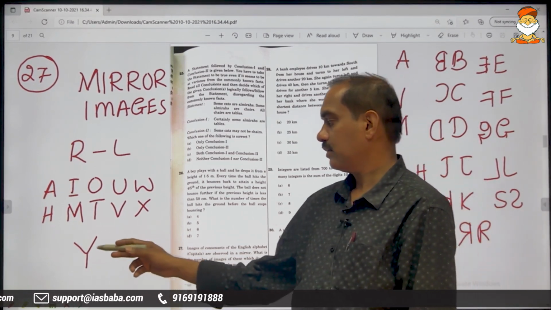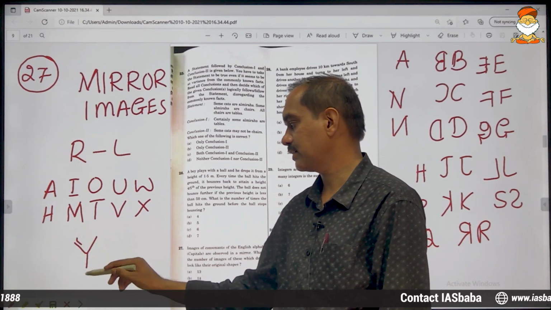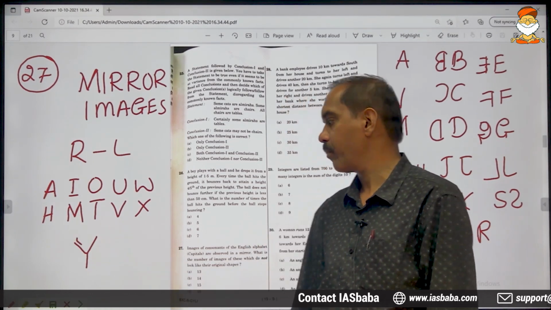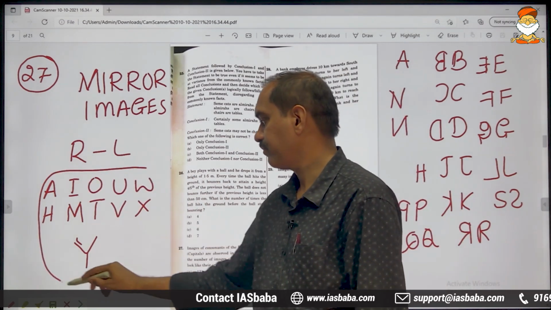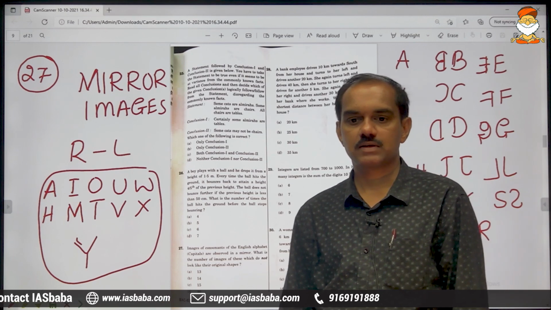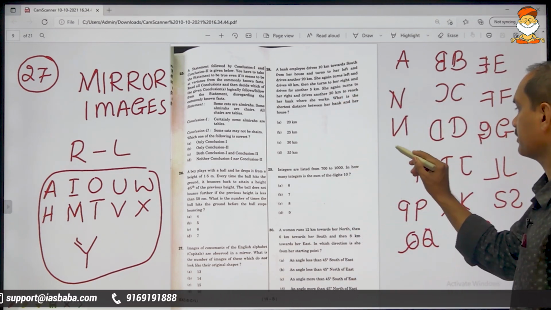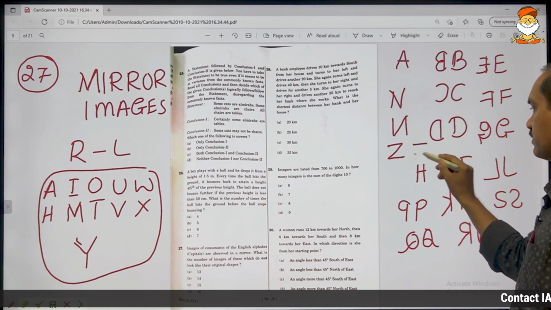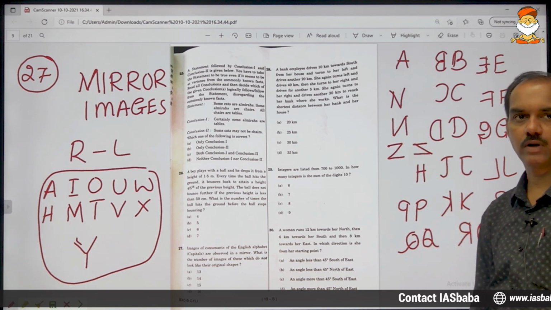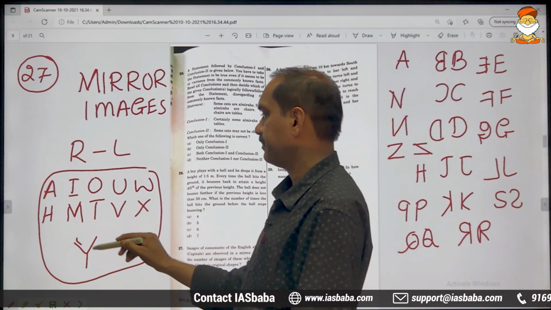Check the books. In the books, Y is printed like this. So this will also come. All these appear same in the mirror. Okay, Z doesn't appear same. Right to left will become left to right. Okay, so how many appear same?